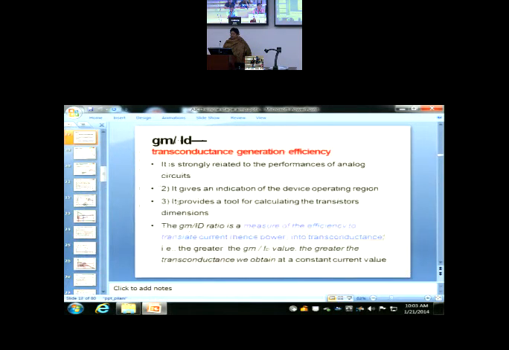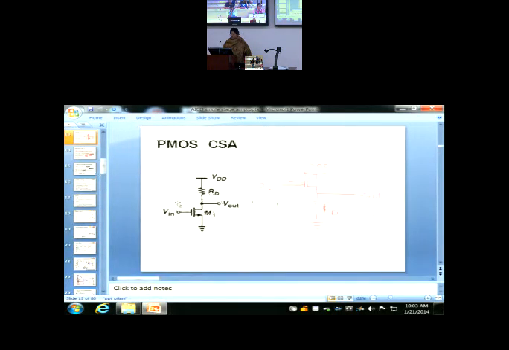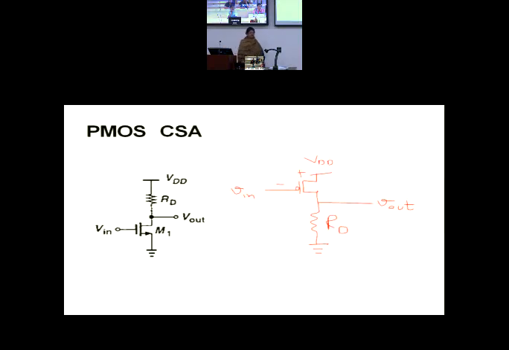So as I said, we have already done the common source amplifier, and I told you that you now need to understand the concept of load line, what the Q point is, and how the Q point changes depending on change in load, depending on change in W by L, depending on change in the bias current, and depending on change in the supply voltage. So how to relocate the Q point once any parameter changes. That is what you should all have a very clear understanding of.